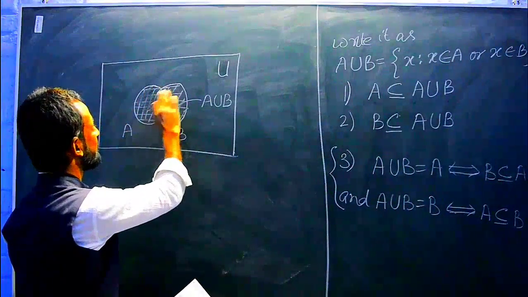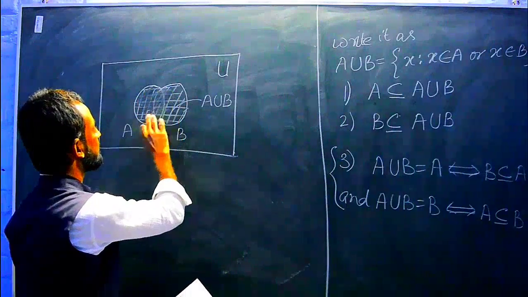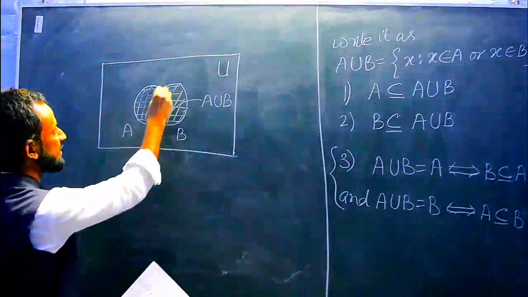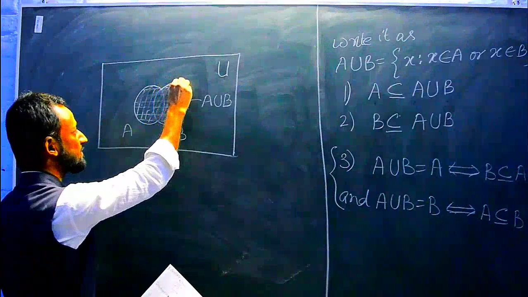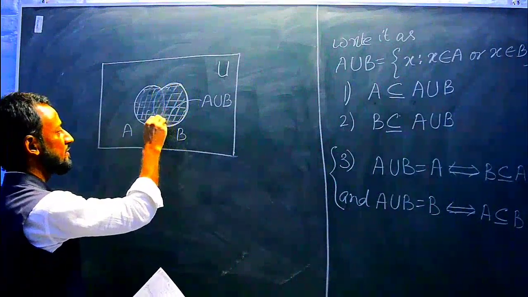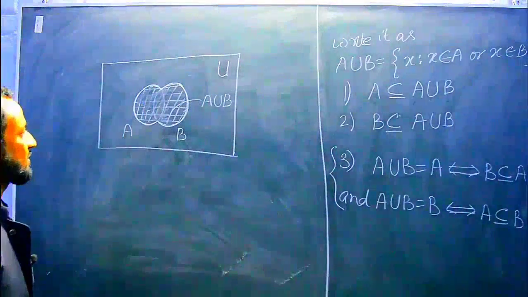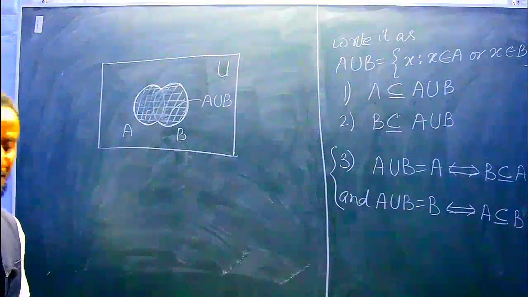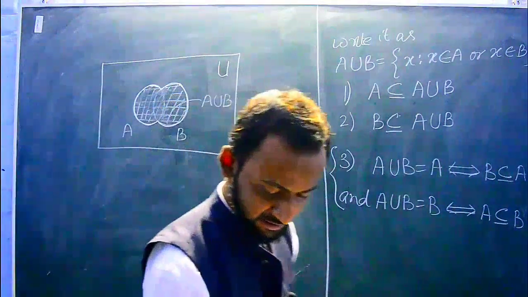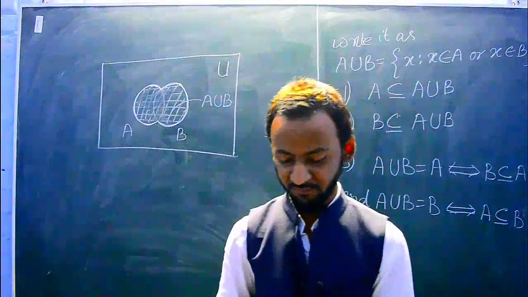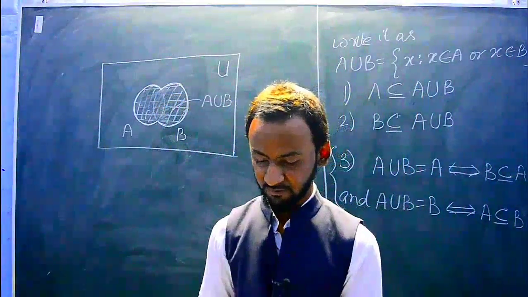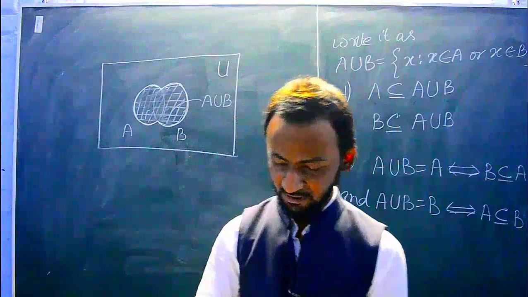If I blur it, see, like this. So actual A union B is like this. Okay, this is actual A union B. Okay, next is intersection of sets.